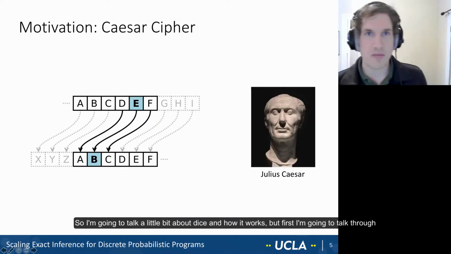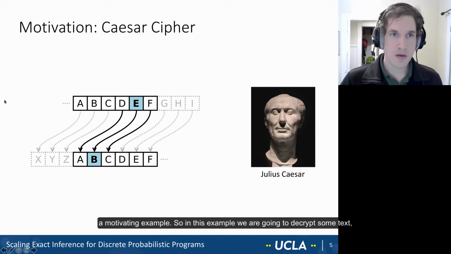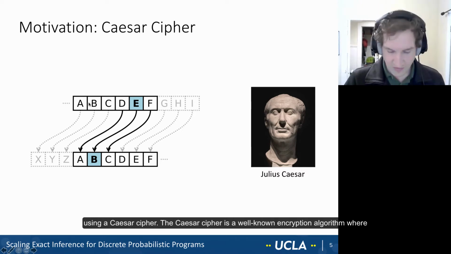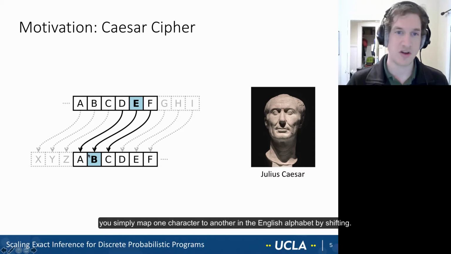So I'm going to talk a little bit about DICE and how it works, but first I'm going to talk through a motivating example. So in this example, we're going to decrypt some text using a Caesar cipher. Caesar cipher is a well-known encryption algorithm where you simply map one character to another in the English alphabet by shifting.